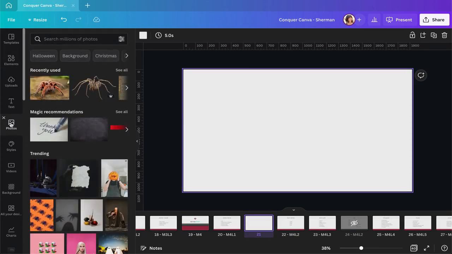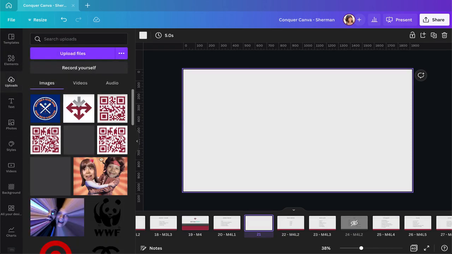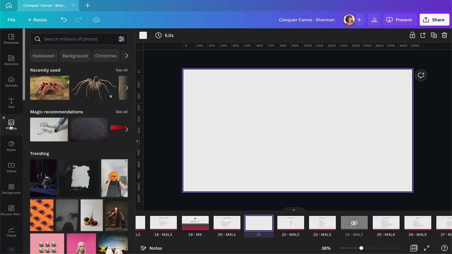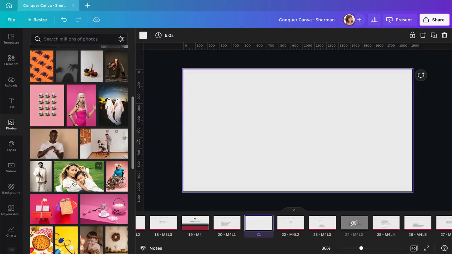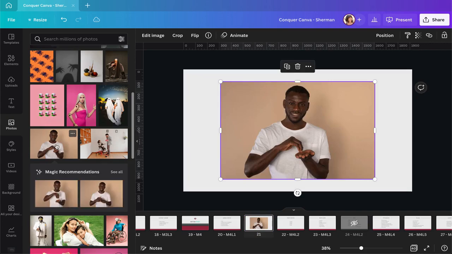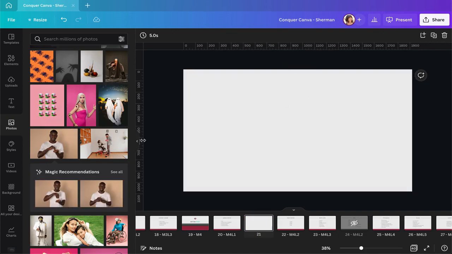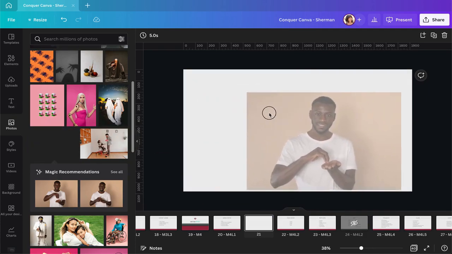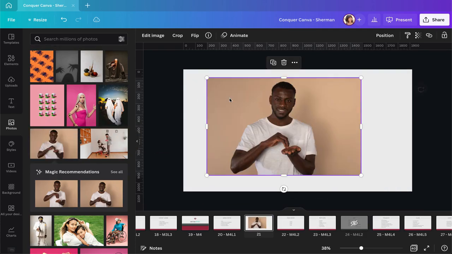You probably already know how to get photos into your document, but let's take a closer look here. You can select any of your uploads, anything you've uploaded, or find a photo from the Canva photo library, and you can just click on it and it will be added to your document, right? That's one way. You can also just drag and drop it into your document.